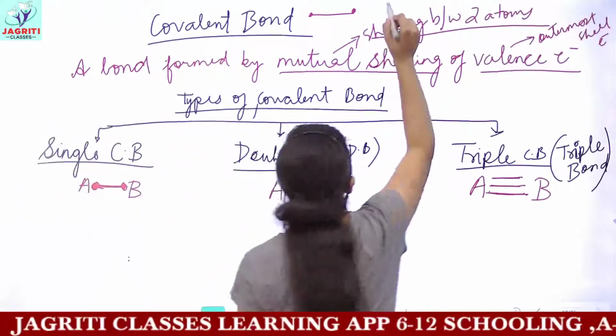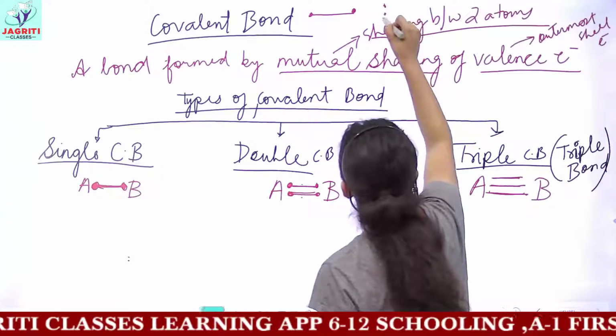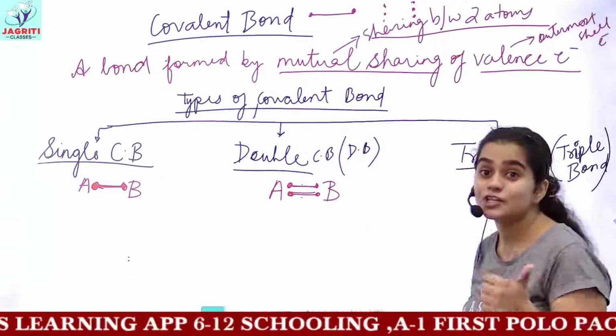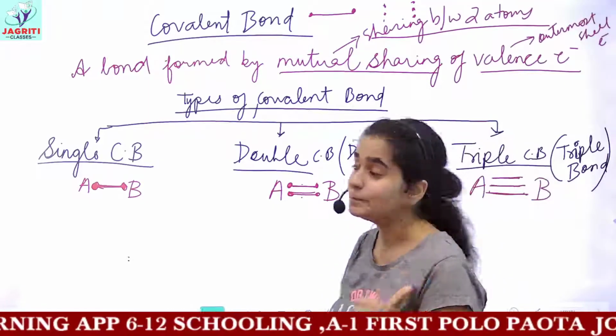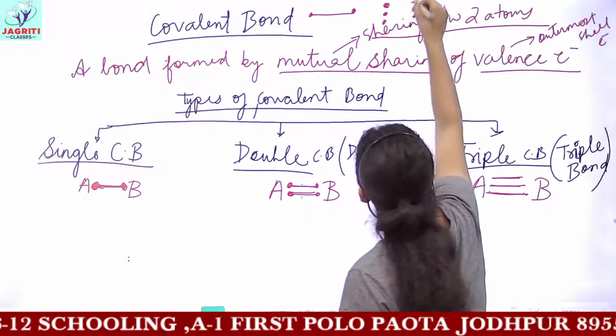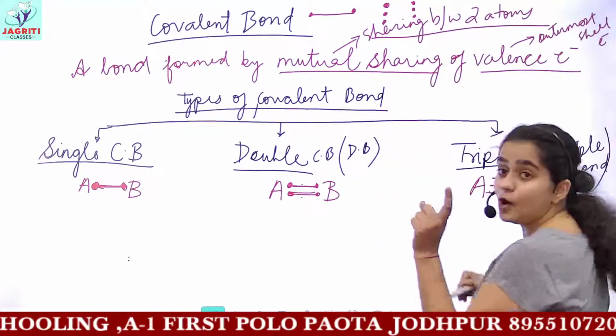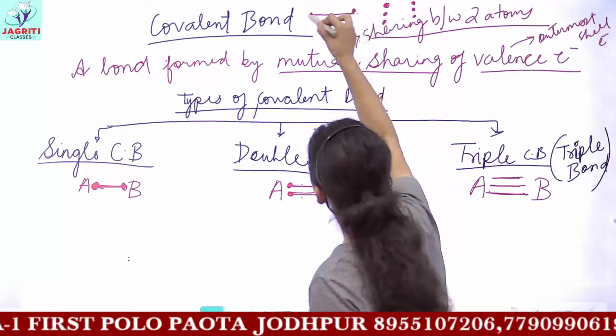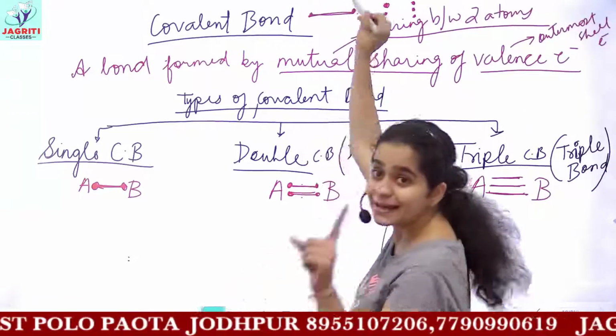If I say you have 6 valence electrons, how many covalent bonds would be formed? Just pause the video and answer. If you had 2 valence electrons, a single bond was formed.